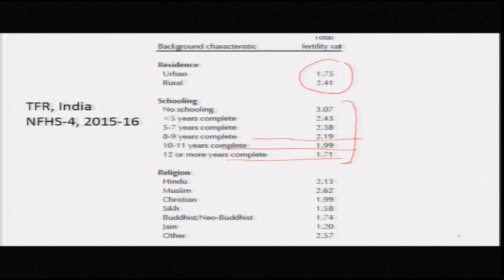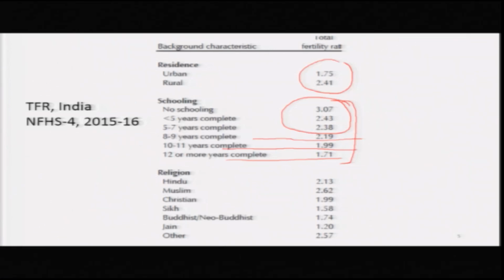The problem of fertility is the problem for those who are illiterate or less educated. Women who have no schooling at all have 3 children, and this partly explains why fertility is especially high among the states of India, in Bihar and in Uttar Pradesh, because the proportion of women without any schooling is one of the highest there.